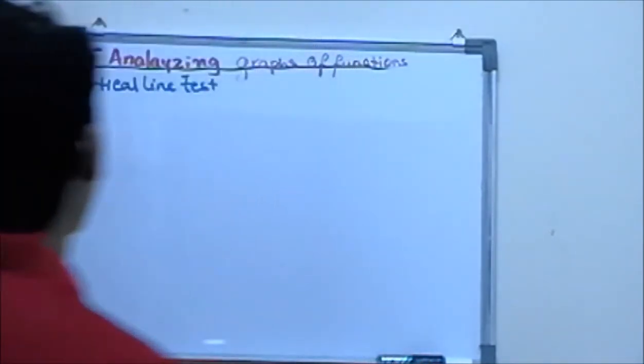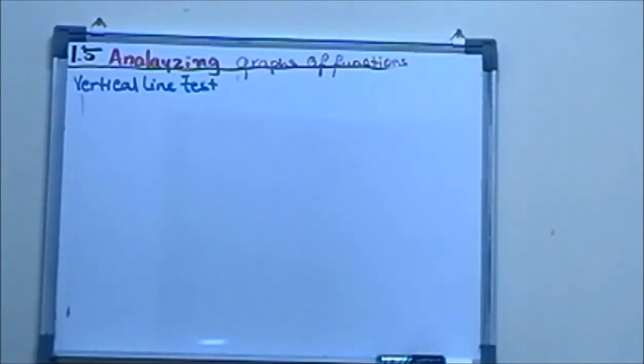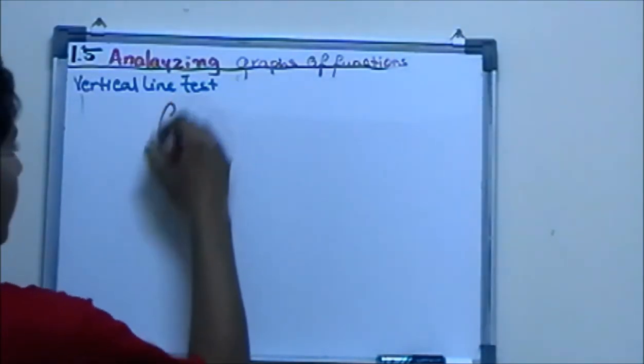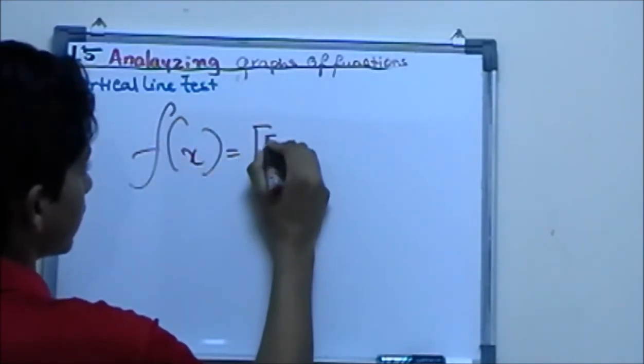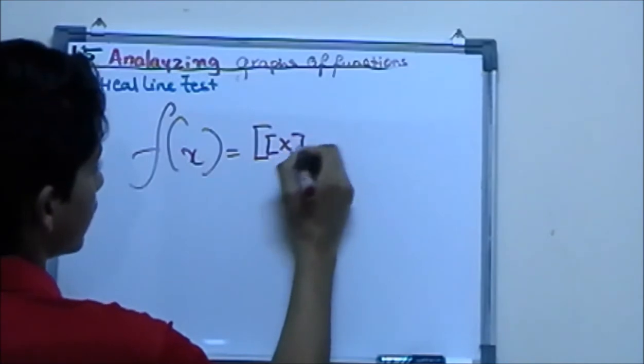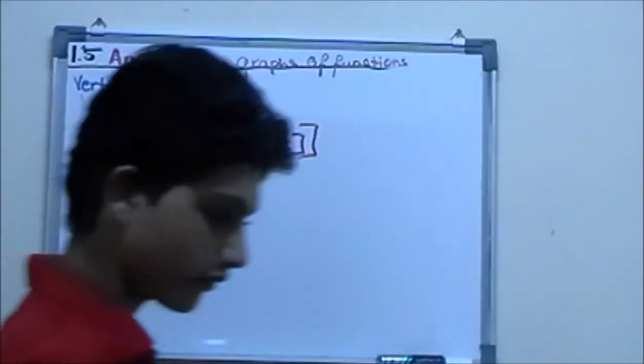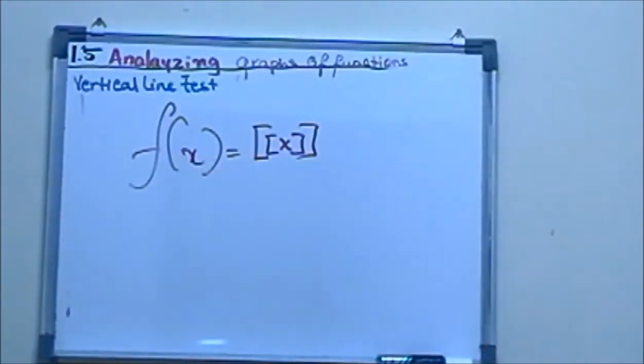But can we ever tell that a function could be a strange one too? Well, the function is f of x is equal to the greatest integer of x. And a step function basically looks like this, as you guys can see, I'm posting up on the whiteboard.